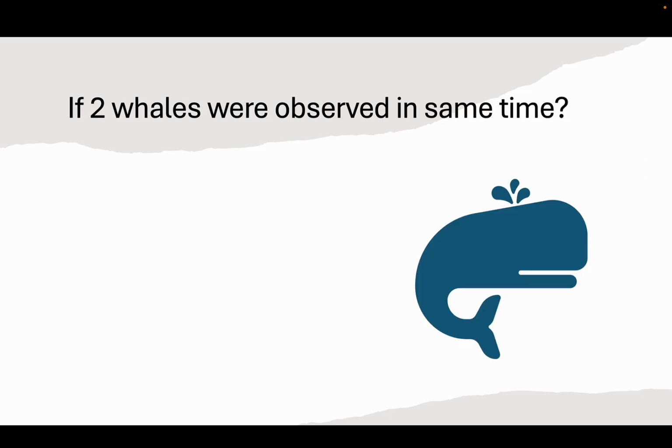So if two whales were observed in the same time, we should make the time units smaller and smaller. When the time units approach 0 seconds, the number of units approaches infinity.